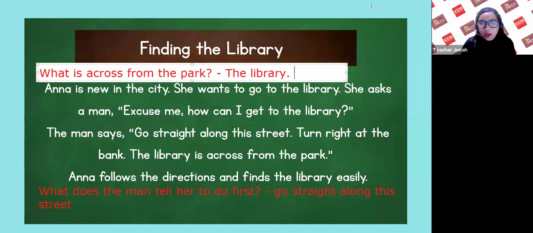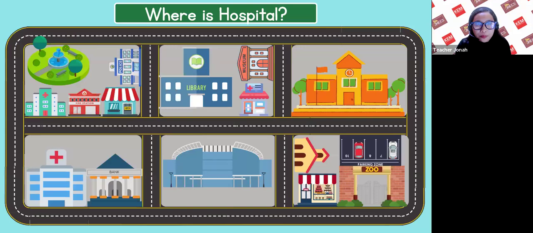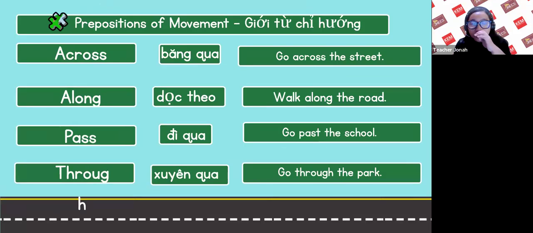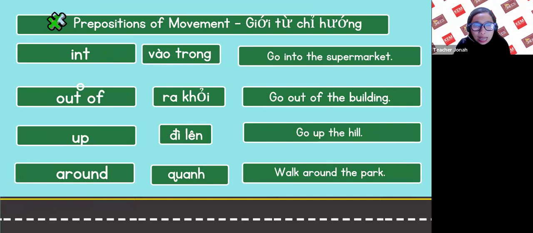Okay. Very good, everyone. So that's how we ask and give directions. Any questions? So we use prepositions of movement: across, along, past, through, into, out of, up, around.